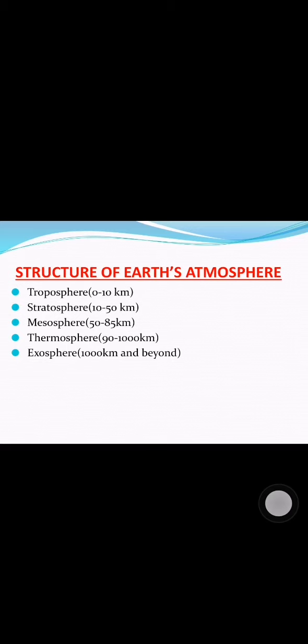Troposphere extends from the surface of the Earth to an average height of 10 kilometers, stratosphere from 30 to 50 kilometers, and mesosphere extends from 50 kilometers to 85 kilometers, and thermosphere from 90 to 700 kilometers or 1000 kilometers. And the last layer, exosphere, extends from 1000 kilometers to outer space.